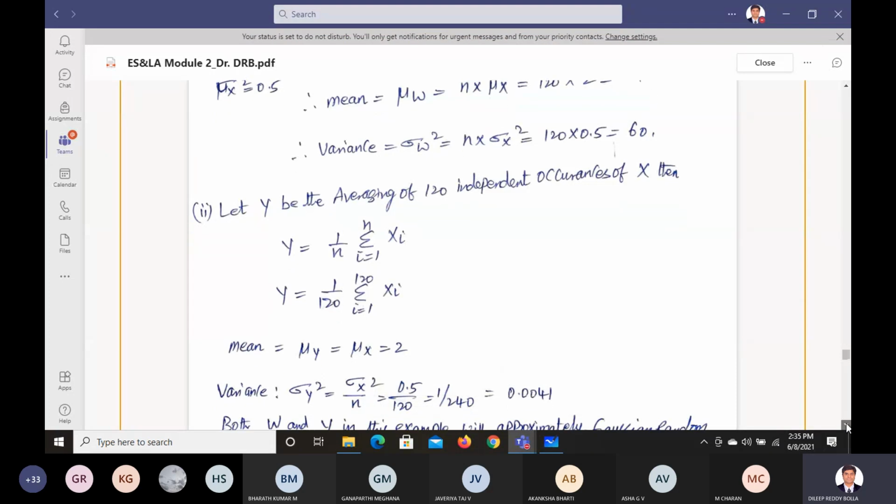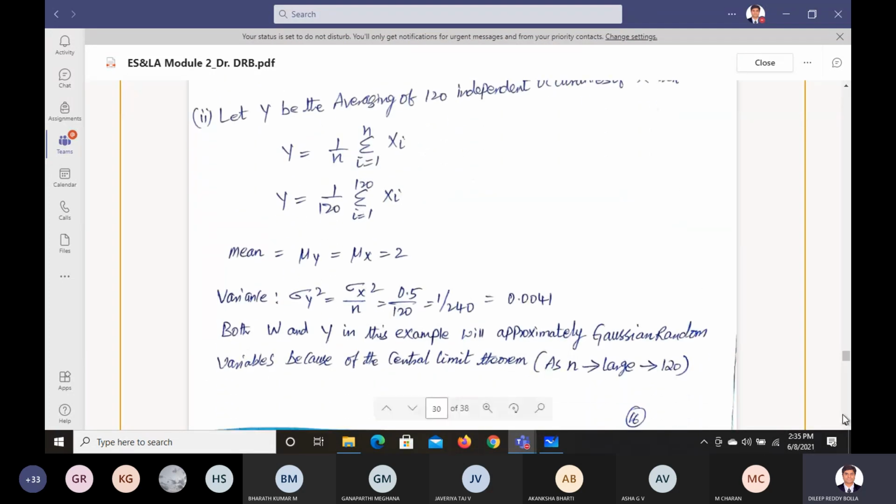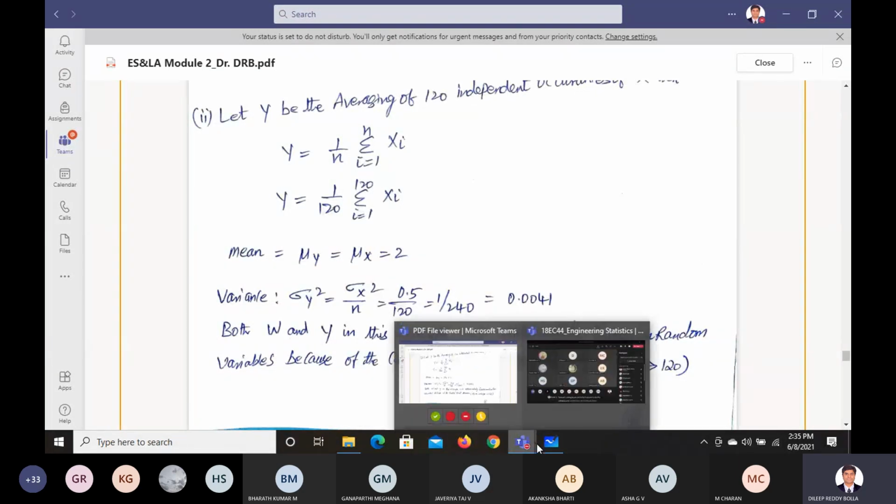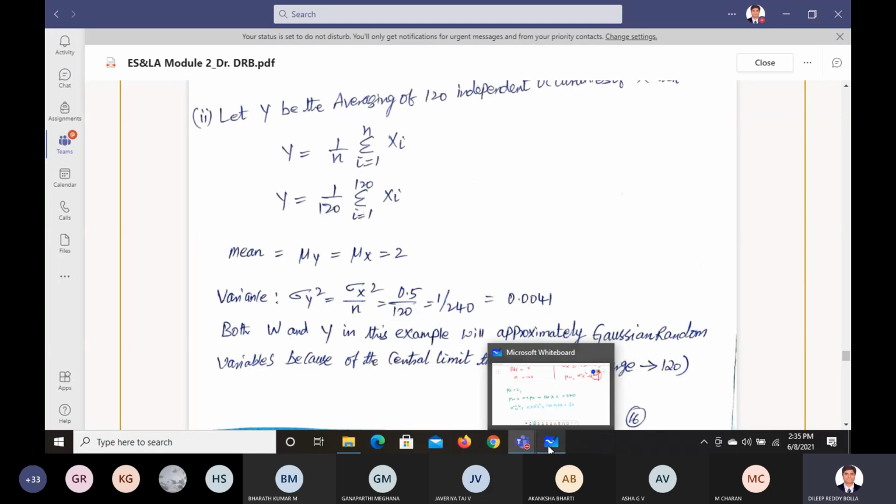Is it clear? So that's the first part. Now what is the next part? The next part is averaging. If you want to find the average, it is the same formula, but we need to use 1 by n. So y equals 1 by n of that corresponding sum. We know that mu x equals mu y equals 2, because when you take the mean, we get the same.